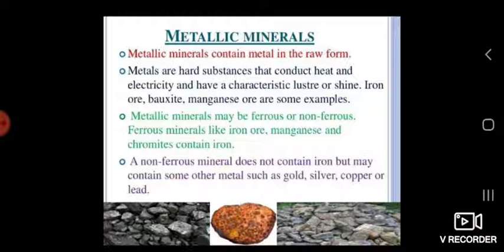What are metallic minerals? Metallic minerals contain metal in the raw form. Metals are hard substances that conduct heat and electricity and have a characteristic luster or shine. Iron ore, bauxite, manganese ore are some examples. Metallic minerals may be ferrous or non-ferrous. Ferrous minerals like iron ore, manganese and chromides contain iron. A non-ferrous mineral does not contain iron but may contain some other metals such as gold, silver, copper or lead.